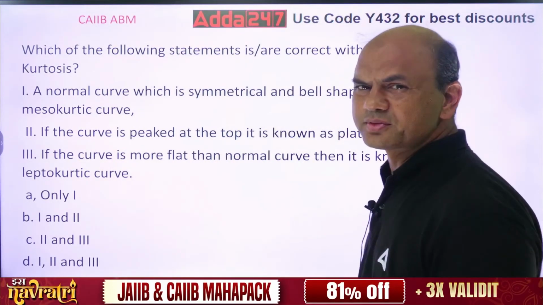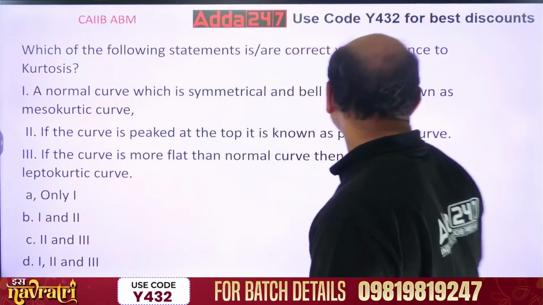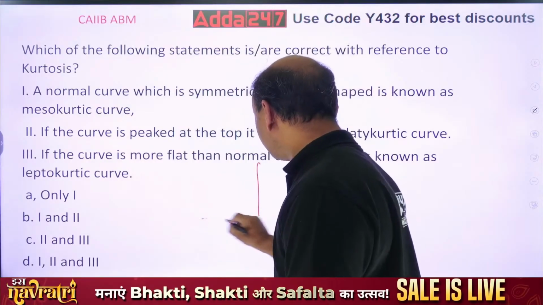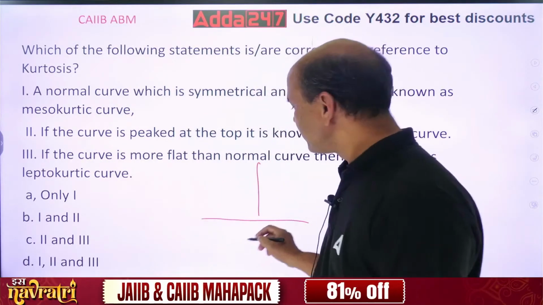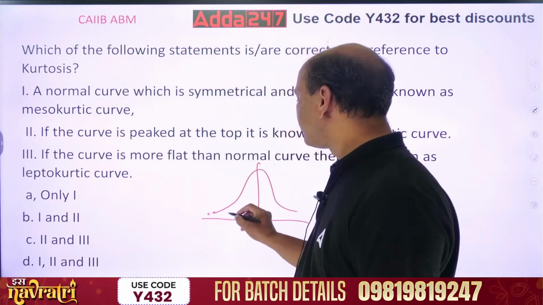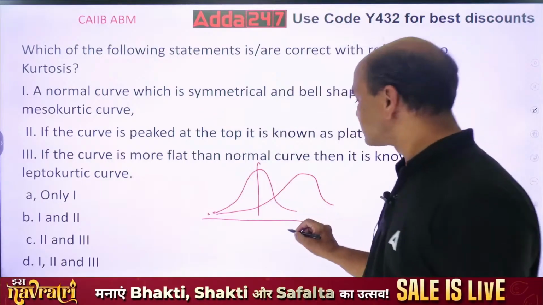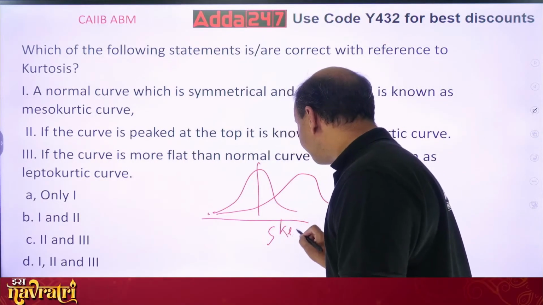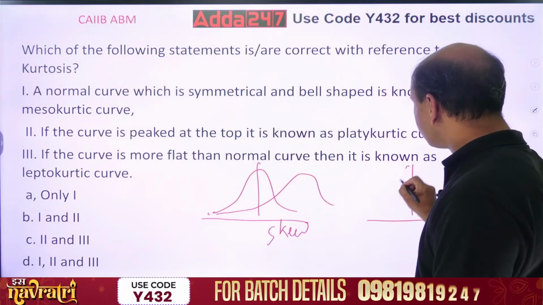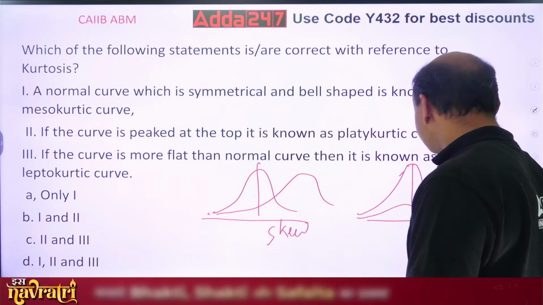Kurtosis gives what? See, understand the logic of skewness and kurtosis. Skewness means if this is my central, see, if this is my center, okay, then my skewness will give how much deviated my curve is. See, ideally this curve should be like this, right? But if it is deviated like this, so it is away from the center. So this is called as skewness. Okay. What is kurtosis? It gives you the length of the curve.